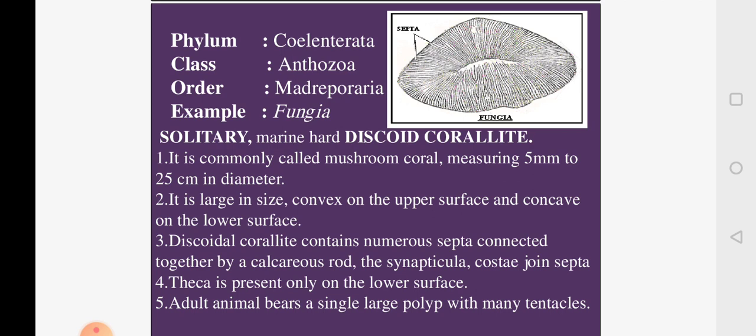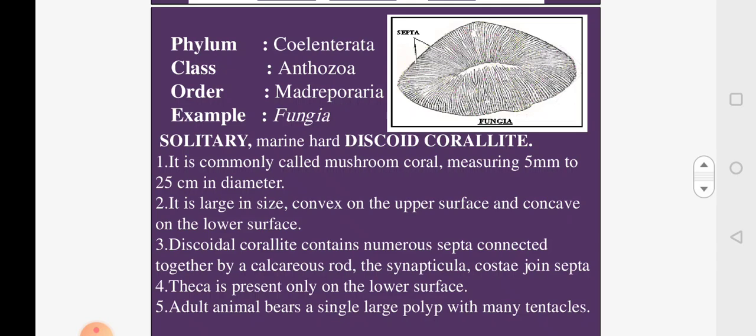The classification for all the forms we will be doing now is phylum Coelenterata, and most of the corals belong to the class Anthozoa. The first one we are doing is the Fungia, which belongs to order Madreporaria. What is special about Fungia? This Fungia is made by a single polyp, so it is a classical example of a solitary coral. Solitary coral means made by one single polyp, and it's a marine form. And if you look at the coral, it's like a disc.